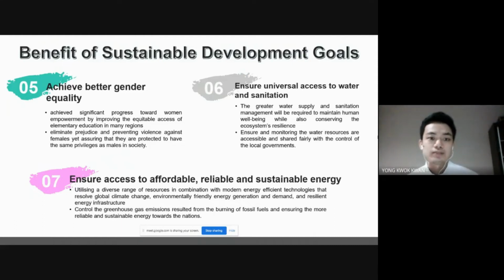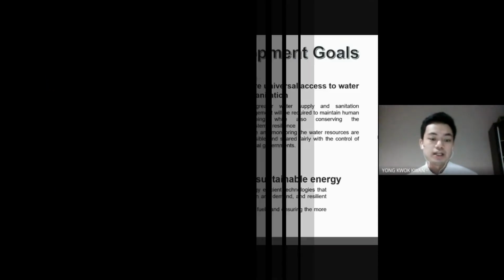The last benefit of the Sustainable Development Goals is to ensure access to affordable, reliable, and sustainable energy. It utilizes a diverse range of resources in combination with modern energy-efficient technologies that address global climate change, environmentally friendly energy generation and demand, and also resilient energy infrastructure.